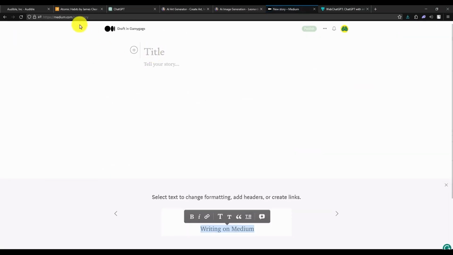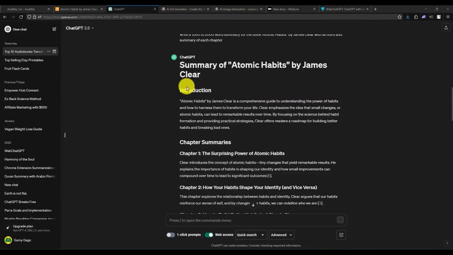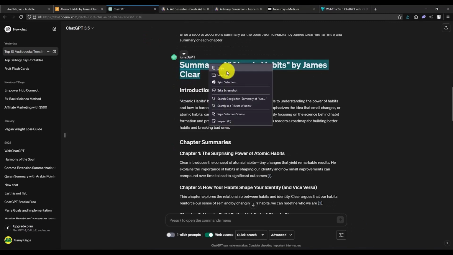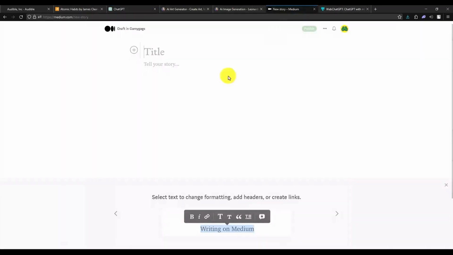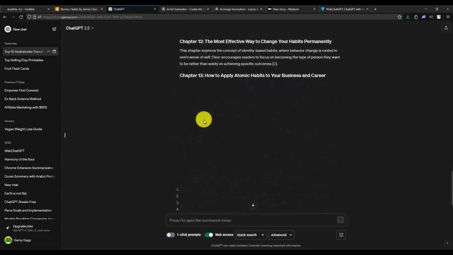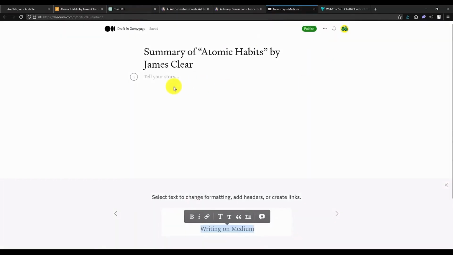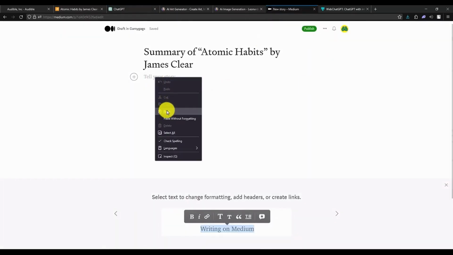So, firstly, the title, go to ChatGPT and get the title from here. Then it's time to add your body. So, again, copy the entire body from ChatGPT, as you can see right over here. And make sure not to get the sources. Then go back to the website and paste your story right over here.